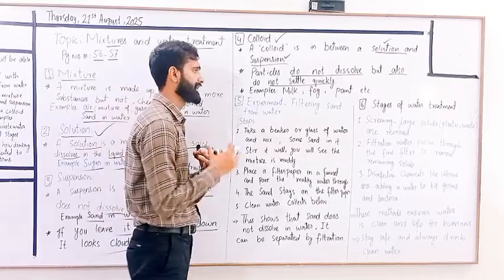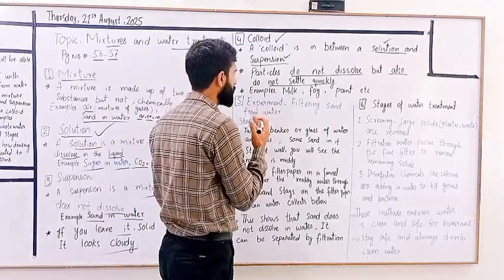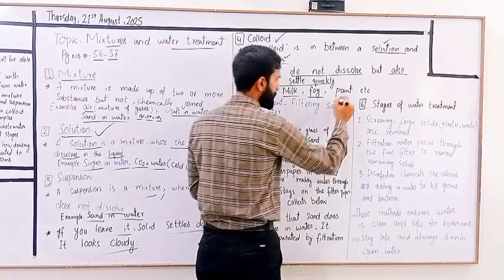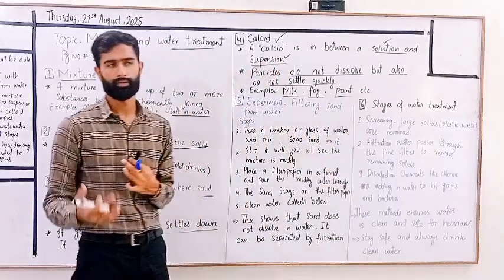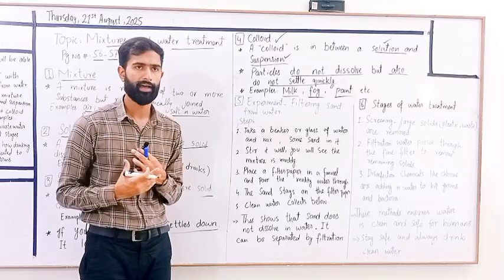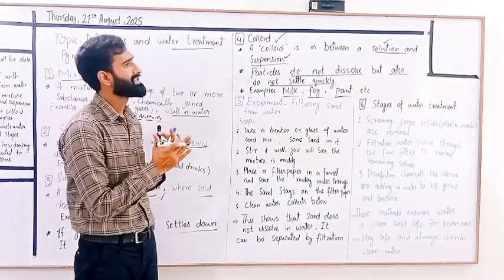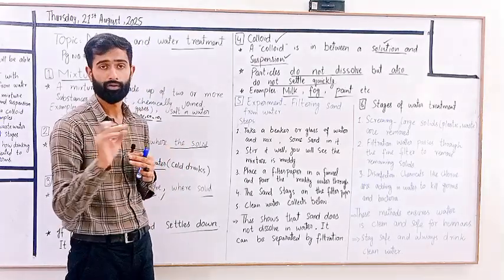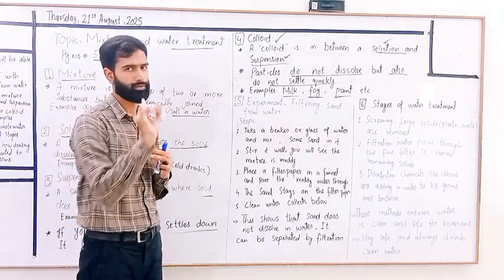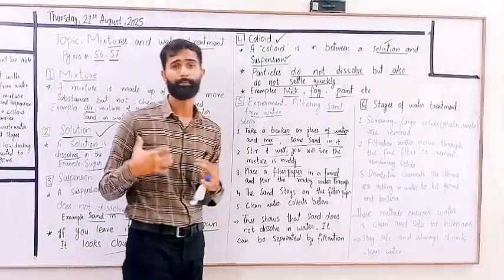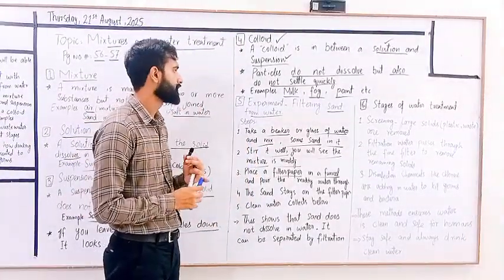Great and accurate examples of colloid are milk, fog, paint, etc. There are multiple types of colloid examples that we see in our daily lives. So colloid contains the properties of both solution and suspension. So dear students, it's time to do an experiment.